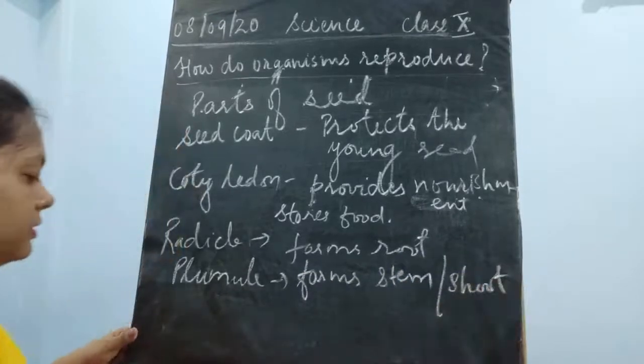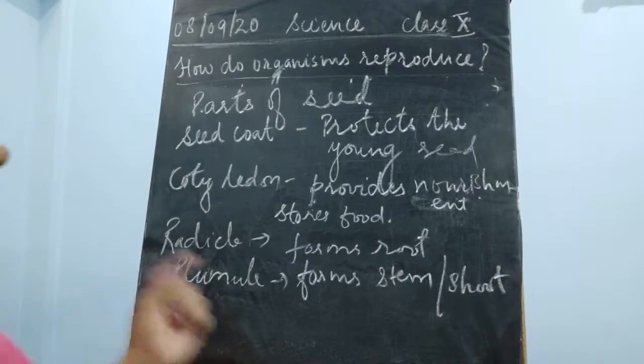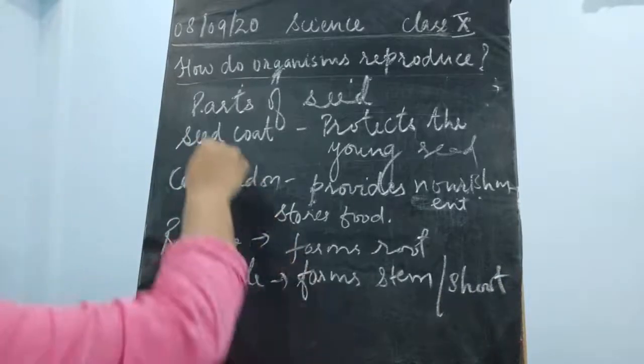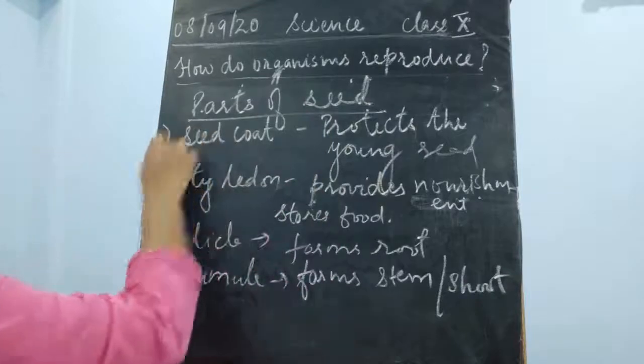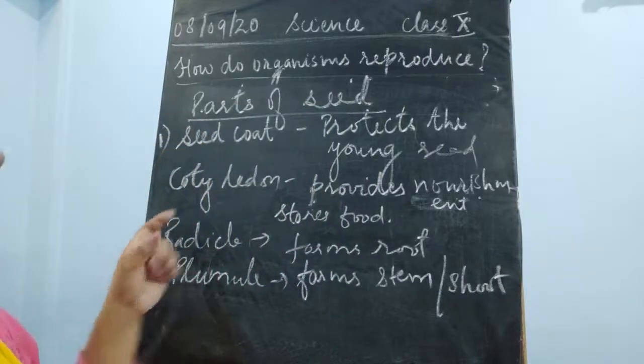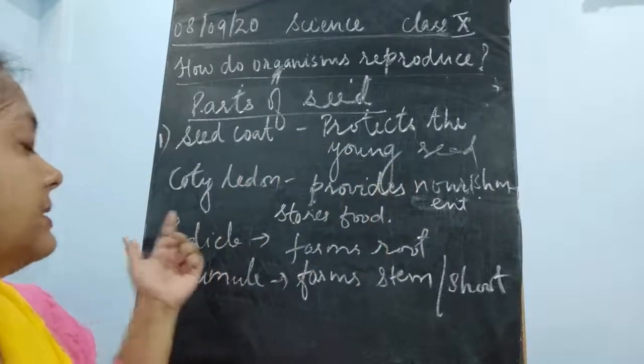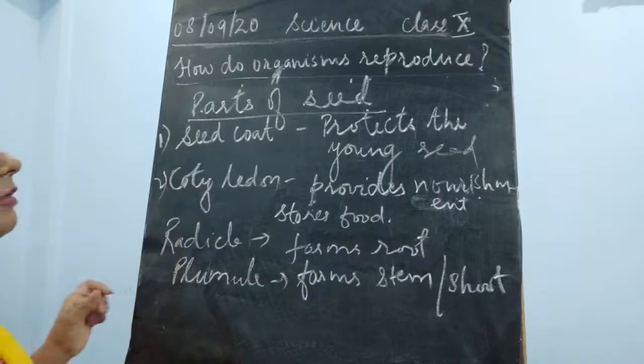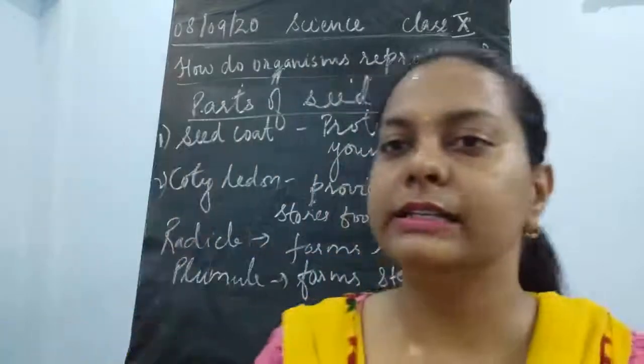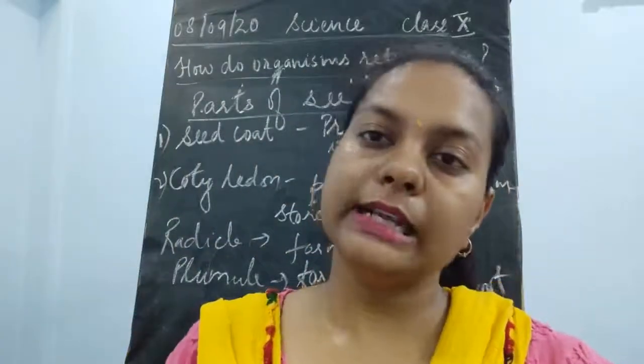Shoot system, you could also even write down. Okay, so what are the different parts of a seed? The first part of a seed is the seed coat, which helps in the protection of the young seed. Then the second part is the cotyledon. On the basis of the number of cotyledons, seeds are of two types, monocot seeds and dicot seeds.